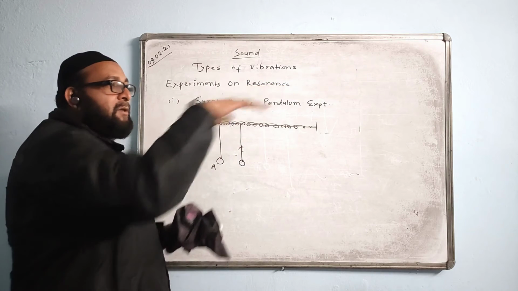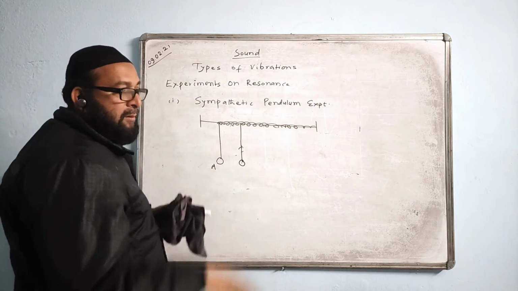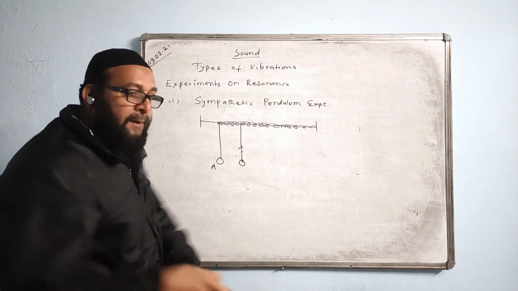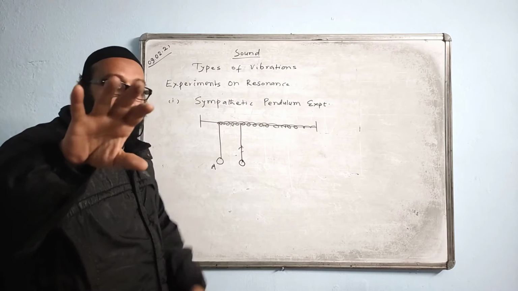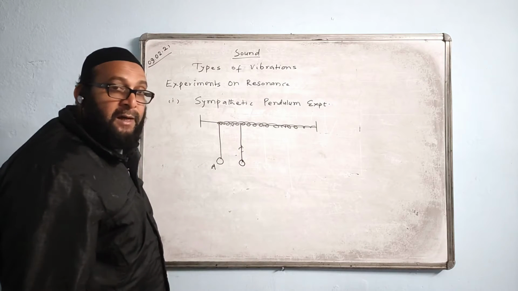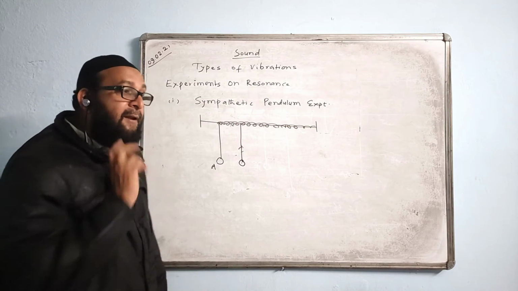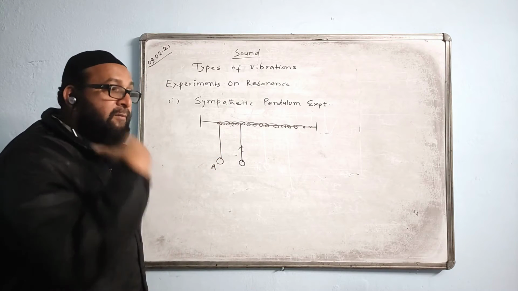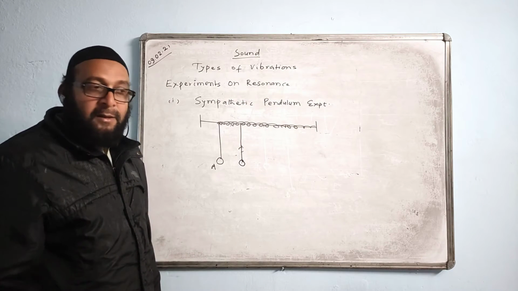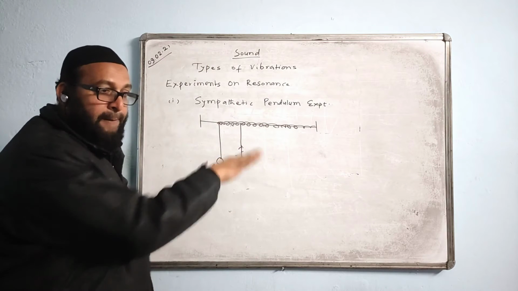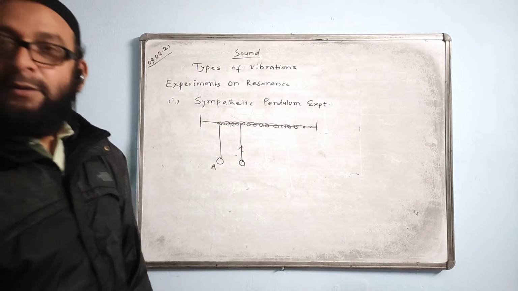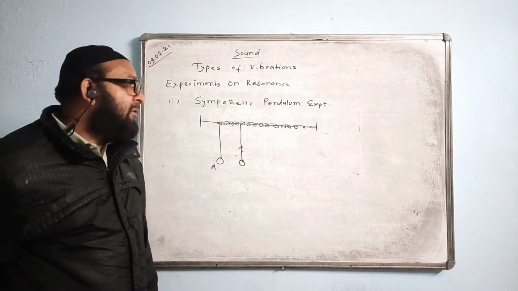Suppose two swings are connected with the same rod and the swings are of equal length, and two persons are sitting on them. One swing you will be pulling and allowing it to oscillate. You will find the other swing will get oscillated itself. You don't have to apply any force on it. The vibration of this one will be immediately picked up by the other swing, and the other swing will vibrate with the increased amplitude, more amplitude. And the phenomenon will be called resonance.